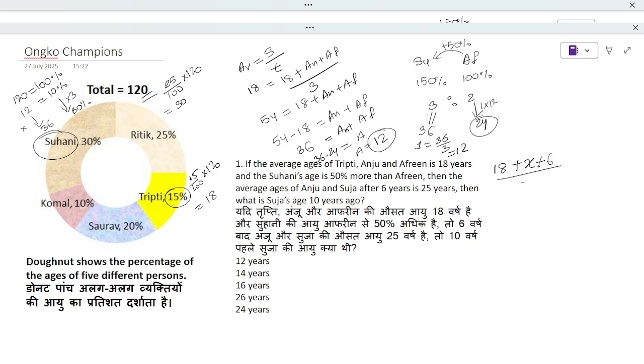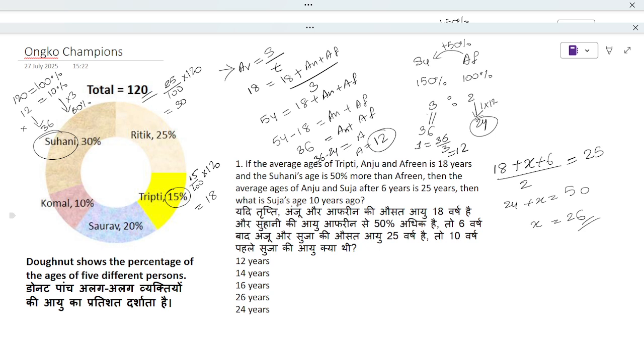So that's the total age of Anju and Suja. Average is given as 25. We're just applying the definition of average. So here we'll get 24 plus X is equal to 25 times 2, which is nothing but 50. Suja's age is 50 minus 24, which gives us 26. That's the age of Suja.